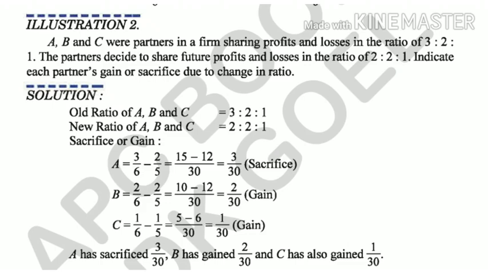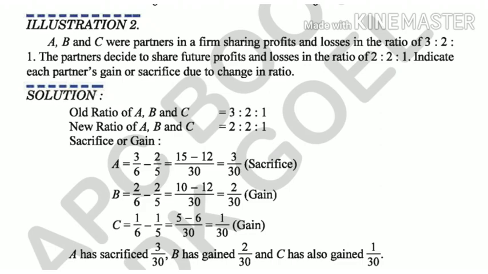Now we are using the sacrificing ratio formula, old minus new. See, 3/6 for A, 2/6 for B, 1/6 for C, and similarly the new ratio, 2/5, 2/5, 1/5 has been deducted. And you can see 3/30 sacrifice A is getting. He is getting 3/30 positive. 3/30 positive means it is sacrifice because we are using the sacrificing ratio. While B is getting minus 2/30. See, 10 minus 12 over 30, minus 2/30. So it is gain. Using the sacrificing ratio formula, if you get positive, it is sacrifice. If you get a negative figure, it is gain. And similarly, C is gaining.